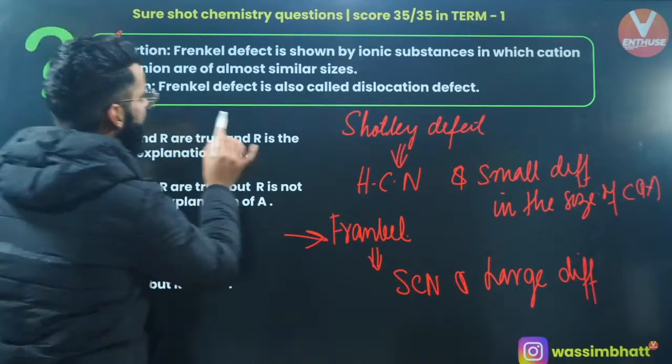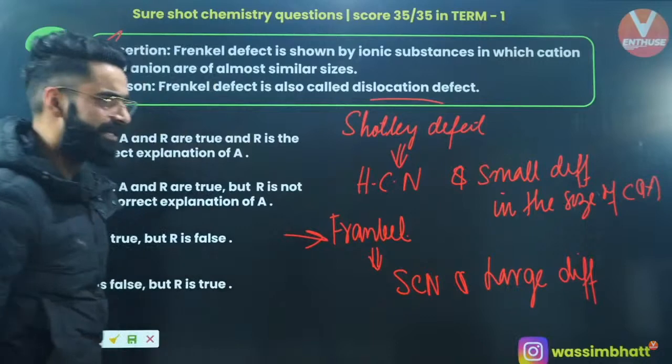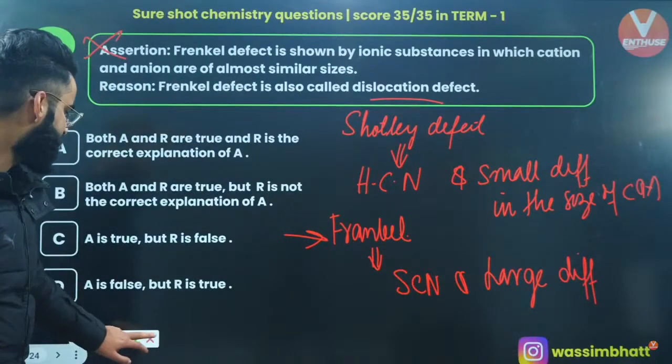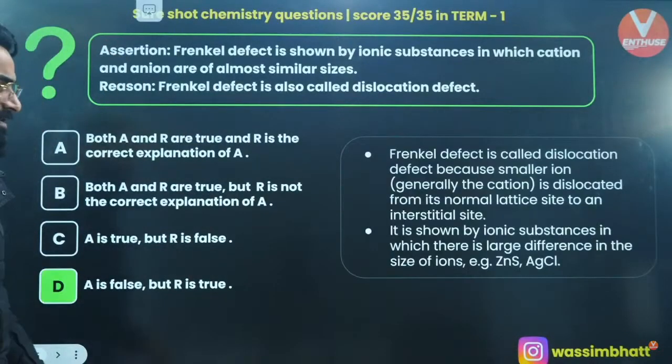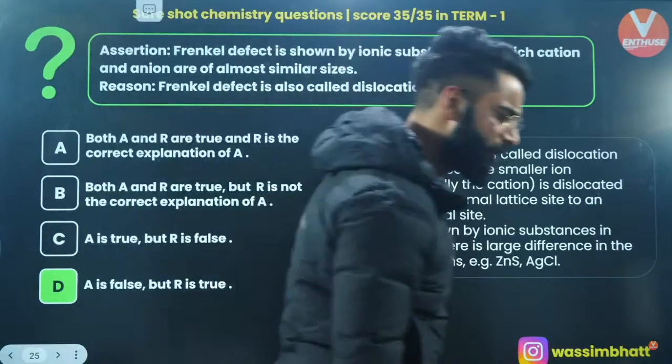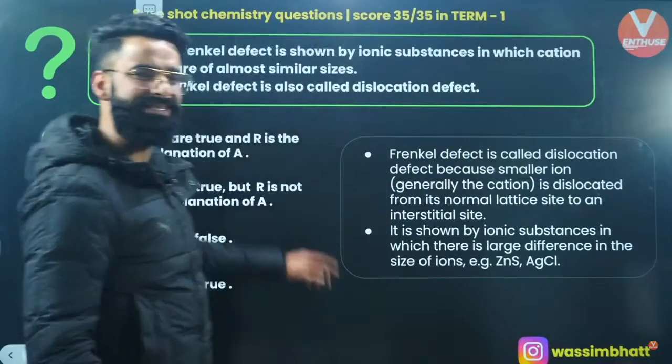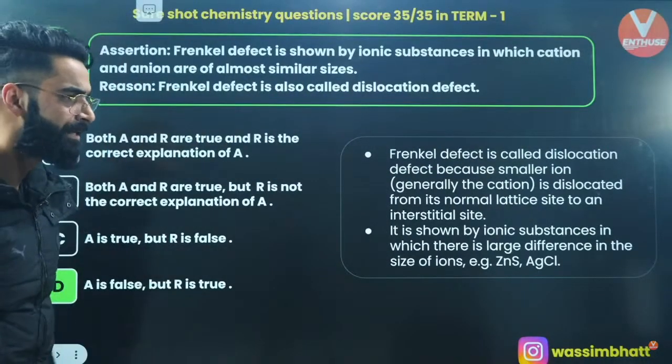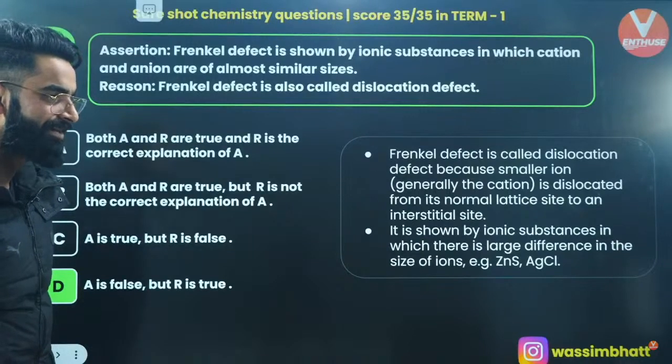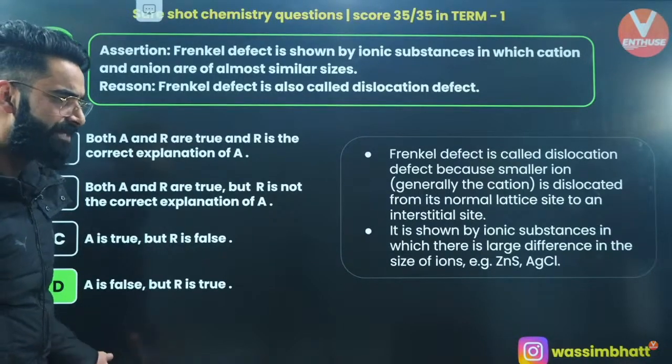Reason: Frenkel defect is also called dislocation defect. Is it right, my dear people? Let me know fast. Absolutely, you all are perfectly right. It's going to be option D. Your assertion is false, but the reason is absolutely true. All of you said option D, and absolutely it's option D.